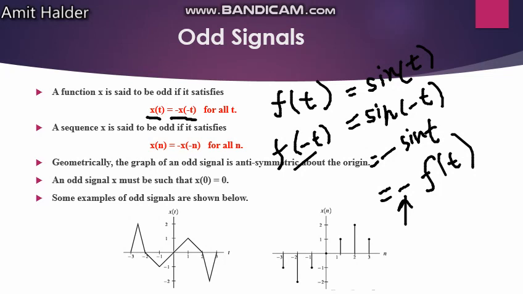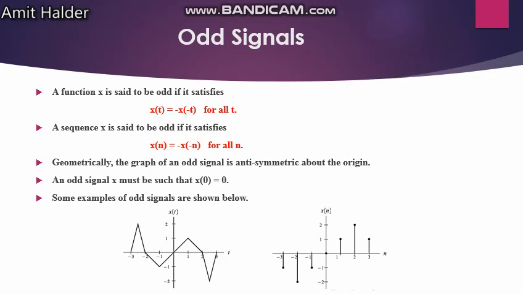In the graph, as you can see, there is a symmetry in odd signals. Odd means it will be minus: if it is plus 1 at 1, at minus 1 it will be minus 1. Here you can see the difference between these two.